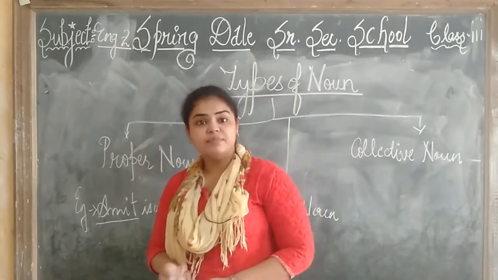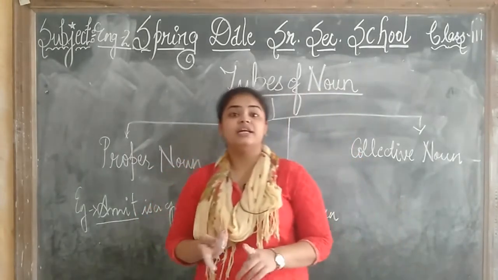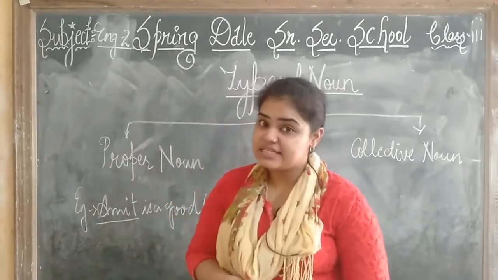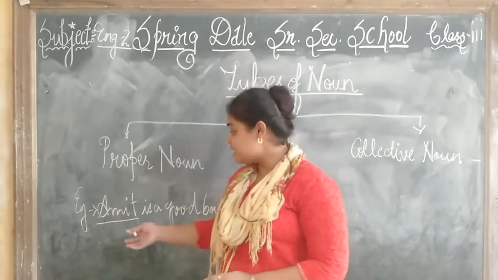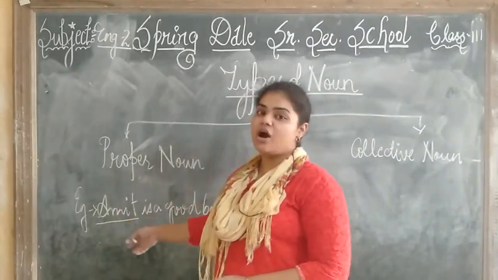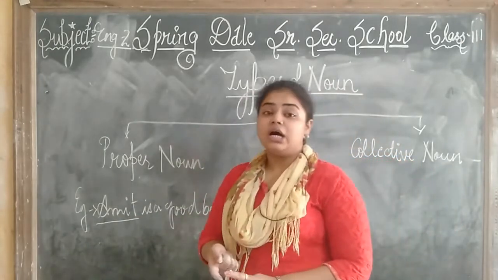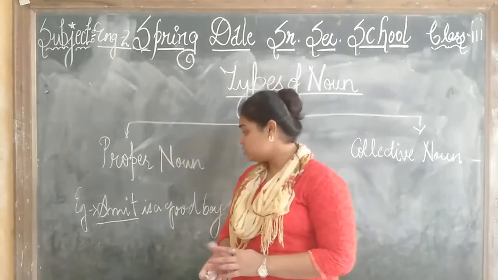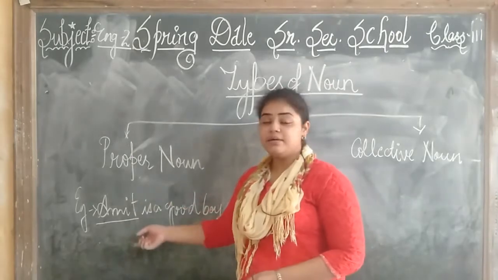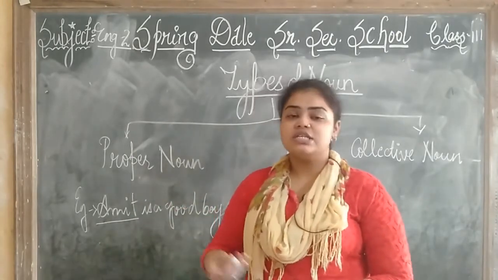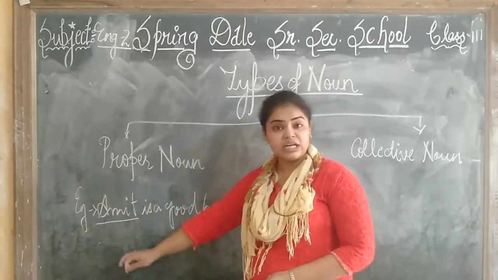Some person's name, some place name, the river's name, the month's name, the day's name, or some planet's name. These all are the animal's name or the place's name. They are the proper noun. For example, Delhi, Goa, Bombay, Earth, Sun, Amit, Riya, Ankit. These all are the proper names. Some places name, Jaipur, Udaipur, Agra. These all are the proper noun.